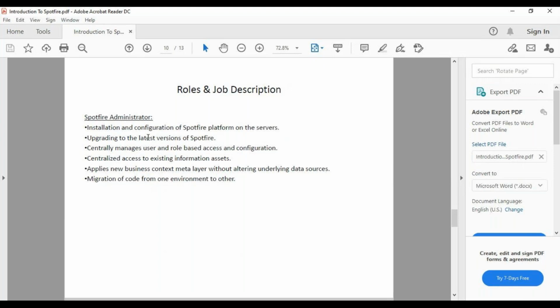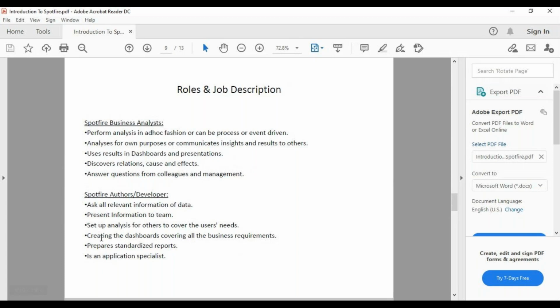So that is all. Don't think that there will be three persons. You might be performing all three roles. It depends on role to role, company to company, project to project. So you might find administrators different. Yes, administration will be a different team, while you might be performing the BA plus developer role, gathering the requirements, working with the clients, all that.